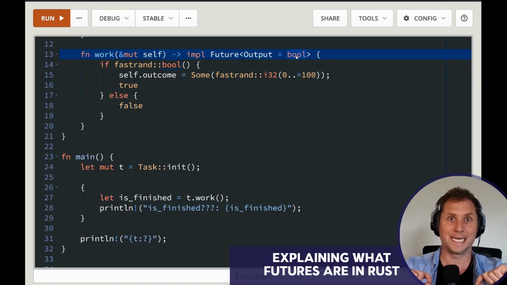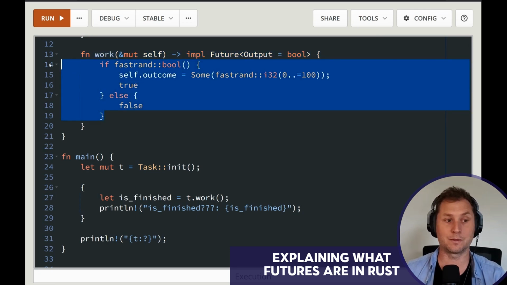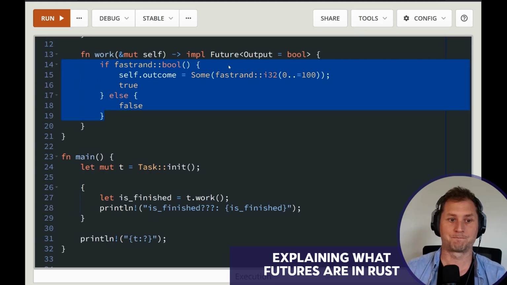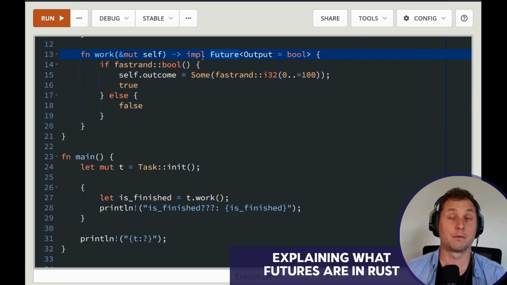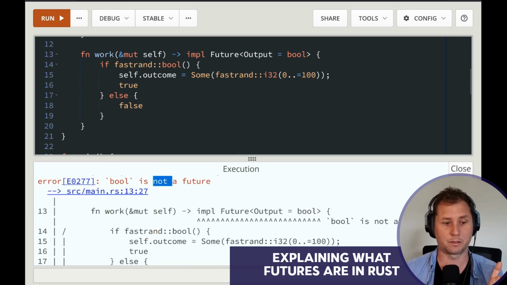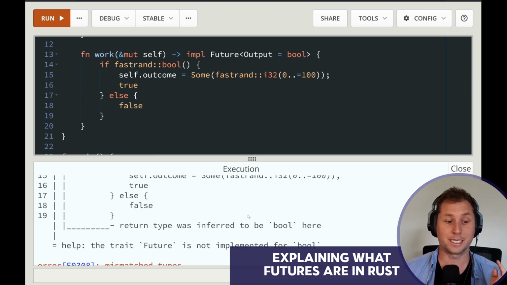The work method now returns straight away, but it doesn't actually do any of this computation. Instead, what is being returned is a so-called future. And in fact, we don't even know the concrete type. All we know is that it is a type that the compiler can decide, or that implements the future trait. All we know is that when you ask the future for the value, it will return a Boolean. But is finished is not a Boolean. So like bool is not a future. Actually, that's a different problem.